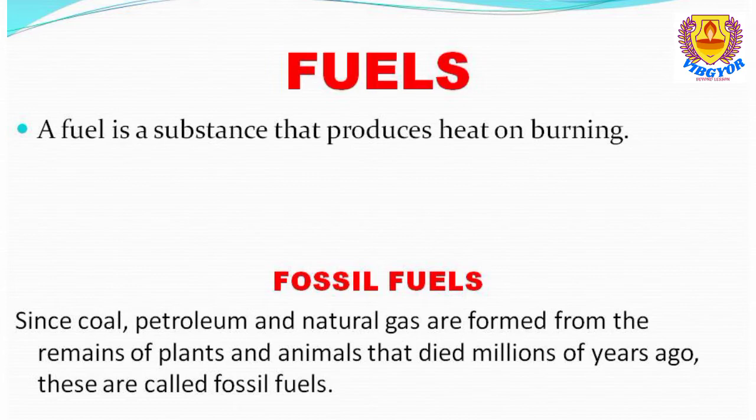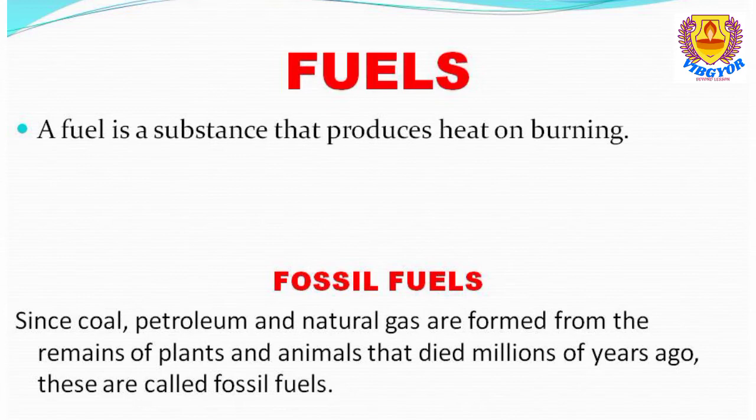Why are they known as fossil fuels? Because coal, petroleum or natural gas are formed from the remains. Remains means what is left over from the plants and animals which died millions of years ago.